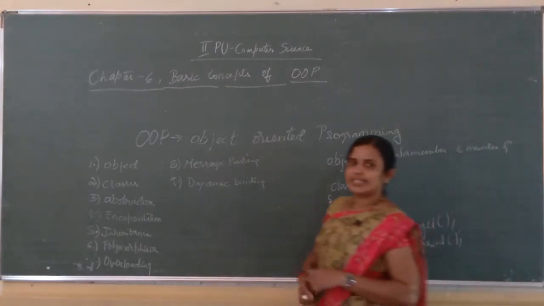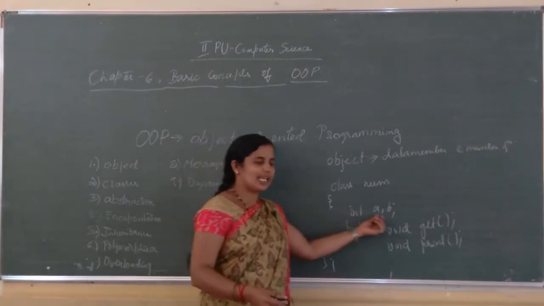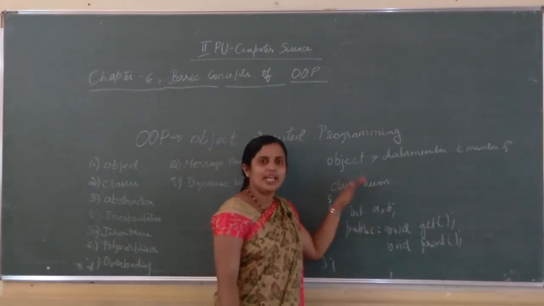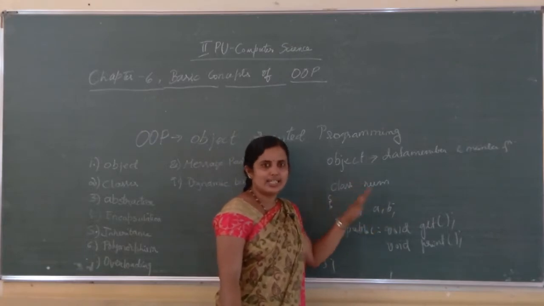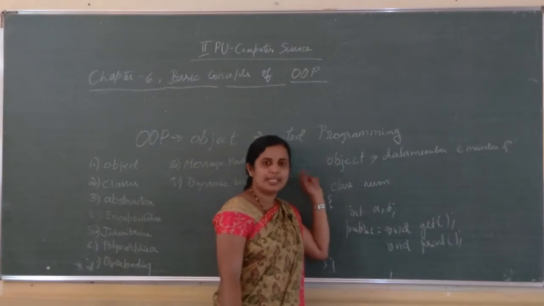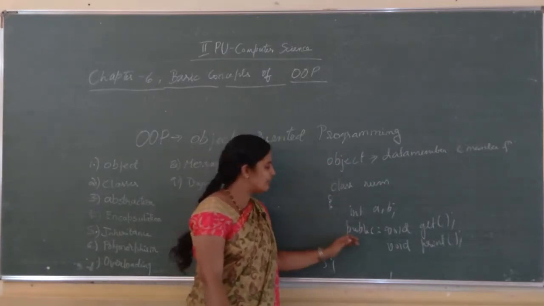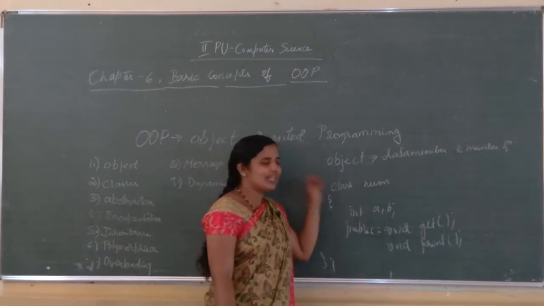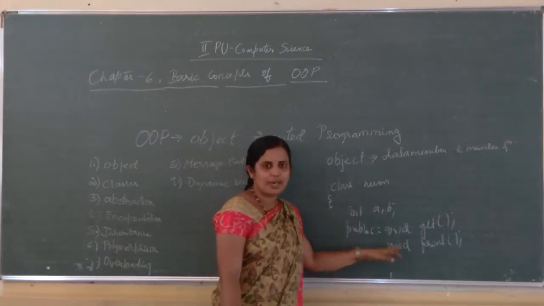Here, which are the data members? A and B are the data members. What is meant by data member? Variables declared in the class are known as data members. And what are member functions? The functions declared inside a class are known as member functions.